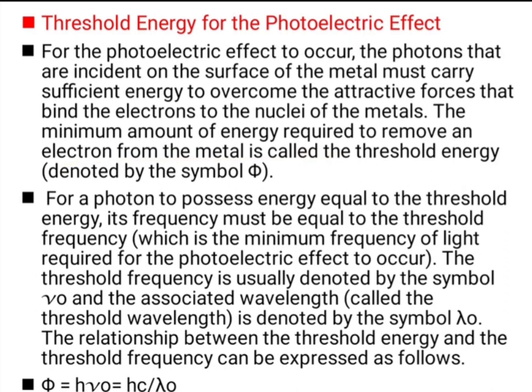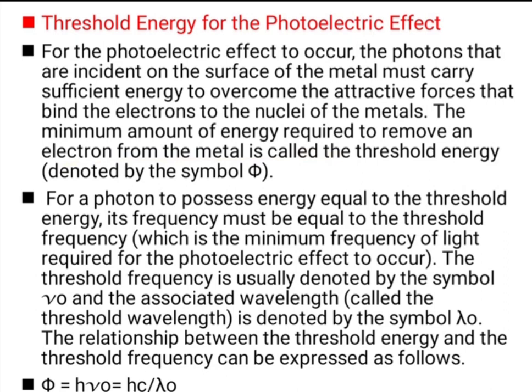So simply, when we bombard the incident radiation on the metal surface, it is absorbed firstly by the metal and then one electron is ejected from the metal surface. So we can say that the minimum amount of energy required to remove the electron from the metal surface is known as the threshold energy, which is given by the symbol phi.